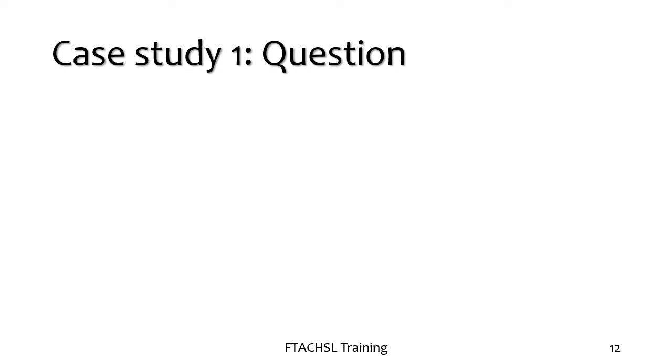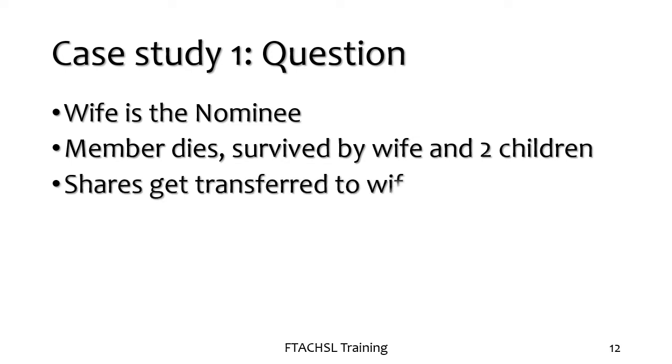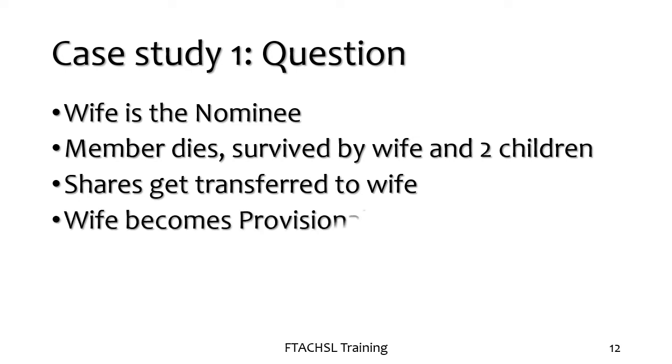In case study number 1, the question is that a wife is the nominee. The member dies and is survived by the wife and 2 children. The shares, by virtue of the nomination, are transferred to the wife, and the wife thus becomes a provisional member. She retains the status as a provisional member till the heir of the property takes charge. It could be her, or it could be her and the children, or whatever other successors as per the will or the succession law.